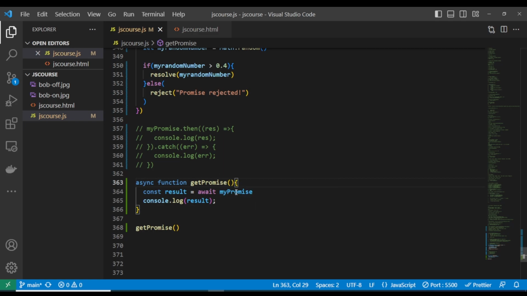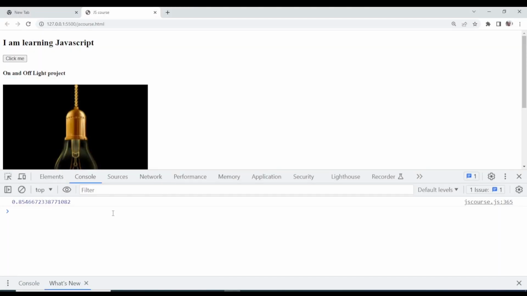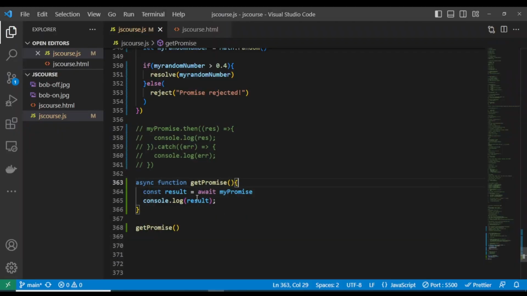So now this is myPromise, it is a promise. Look at it. If I hover over it, you can see that this is a promise. Now we are awaiting it and we'll pass it into this response. We are trying to console log this response. Look at the response here. The response is 0.85 because our promise fulfilled. And again, remember what we did with the dot then, we are able to use the catch to catch our error.